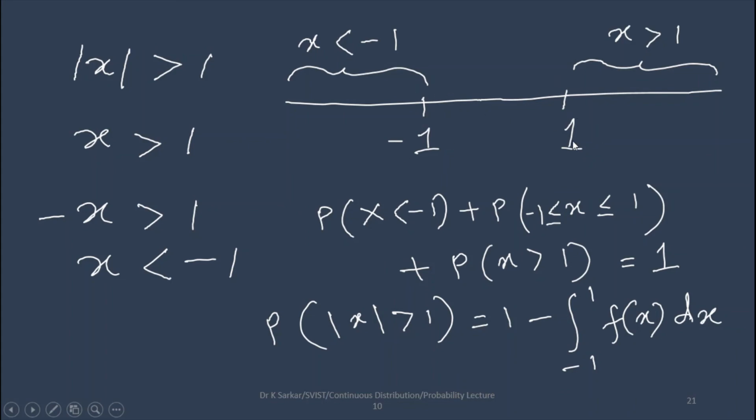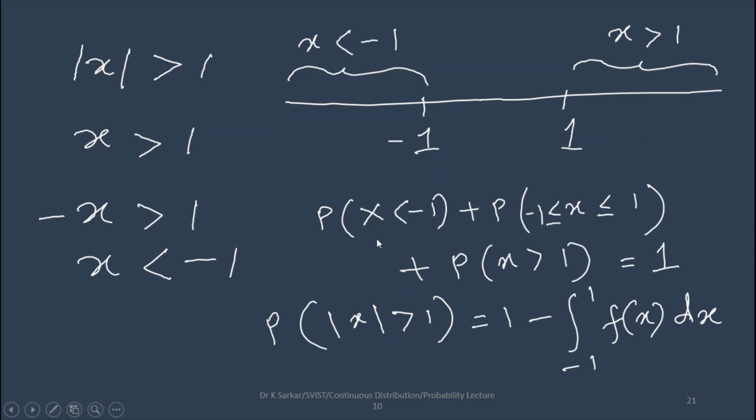Now according to the second property of the probability density function of a continuous random variable, the integral from minus infinity to infinity of f(x) dx is 1. So the whole probability is 1. Now we can write it this way: the probability of the left part, P(x less than -1), plus the probability of the middle part, from -1 to 1, plus the probability of the right part, P(x greater than 1).